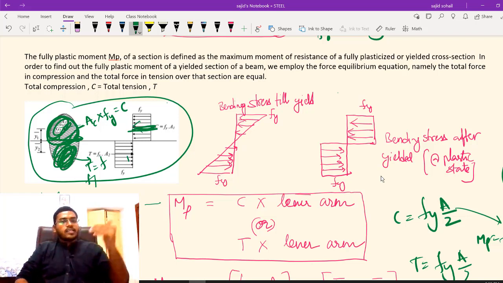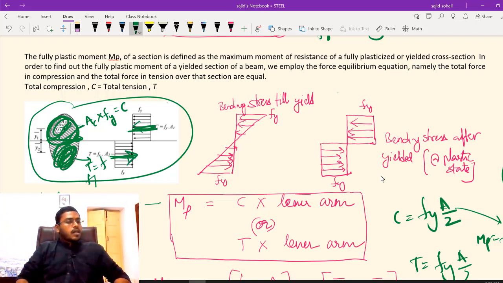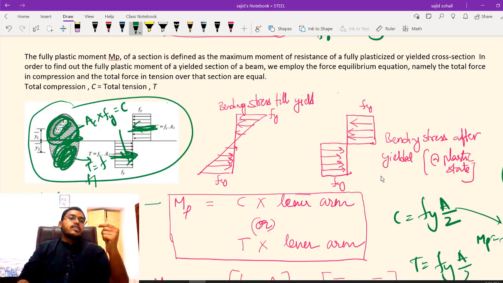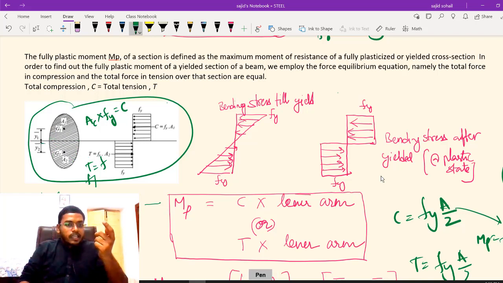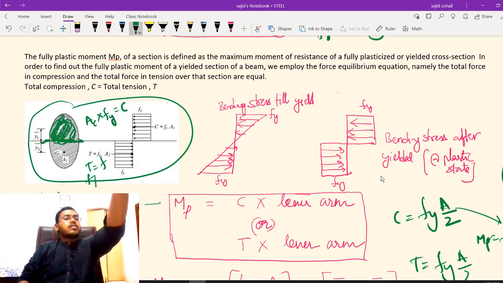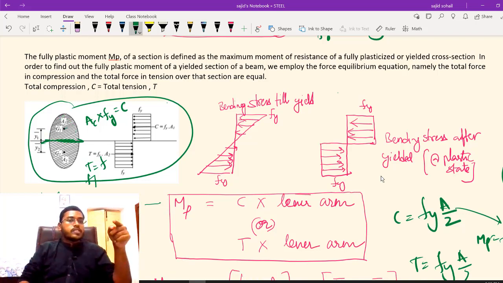The resultant of my tensile force is acting at this point. This distance is the lever arm, right? How to get it? Very simple. Take this part, and calculate its centroid. Obviously my force will pass through the centroid, right?